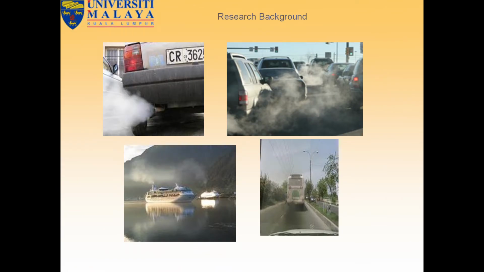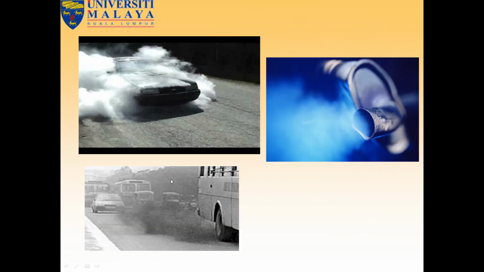You can see here around us a lot of pollution in our environment. We can see it from cars, from buses, from ships. Here also we can see it from different types of cars and buses.